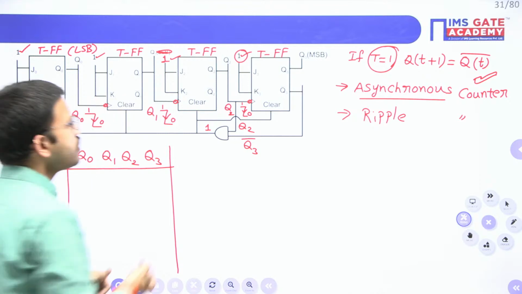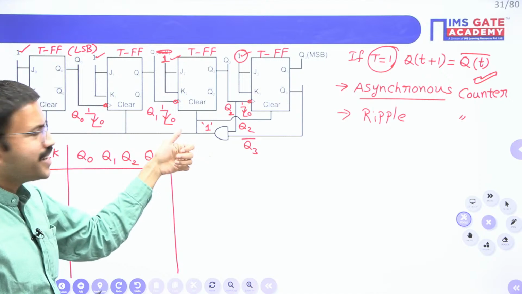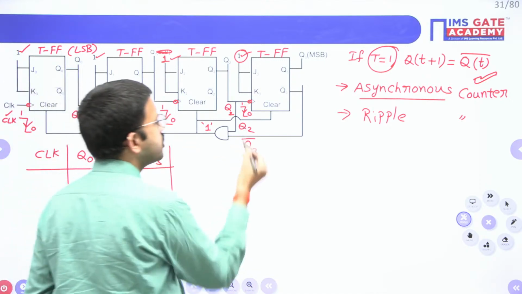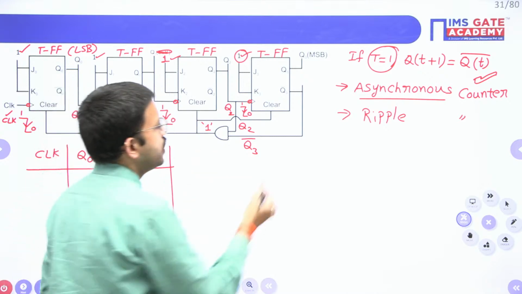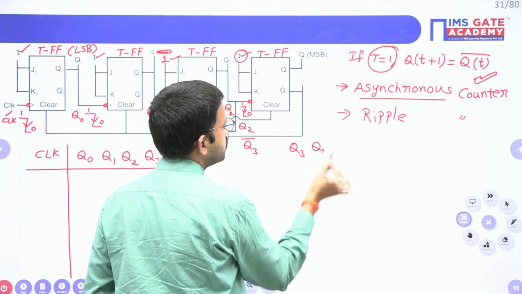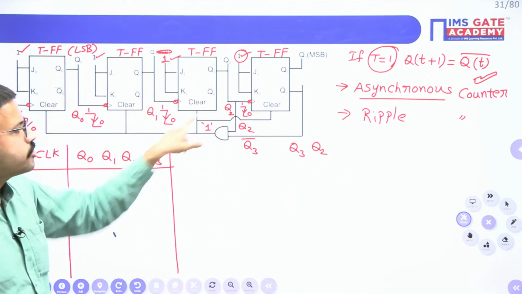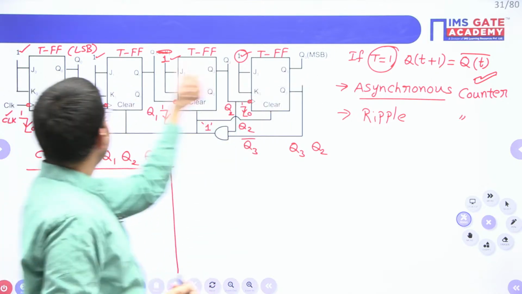Now all of you please respond. In order to get the output of the AND gate as 1, what is the condition for Q2 and Q3 bar? Or you can say, what is the value of Q3 and what is the value of Q2? All of you please respond. Yes, Q3 is the MSB and Q0 is the LSB.